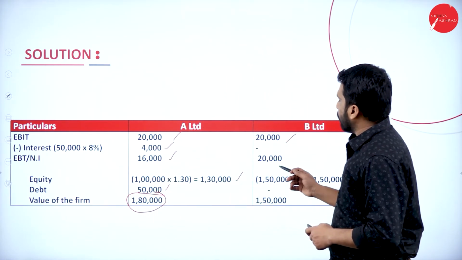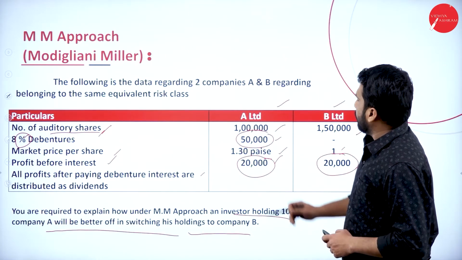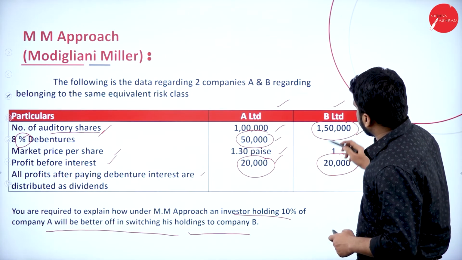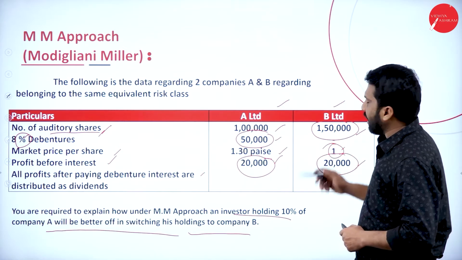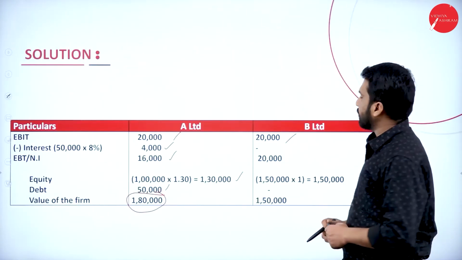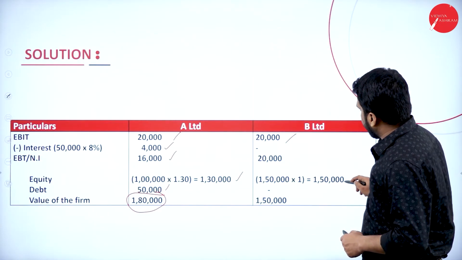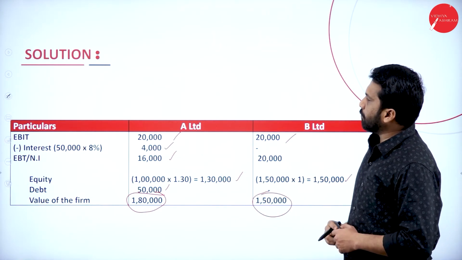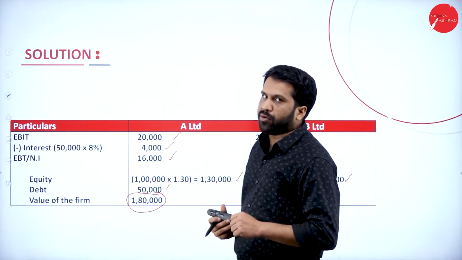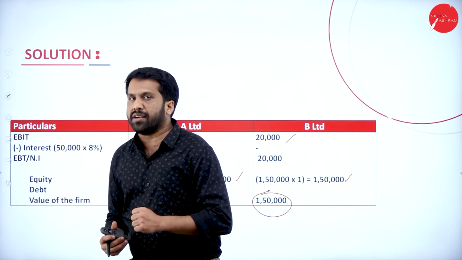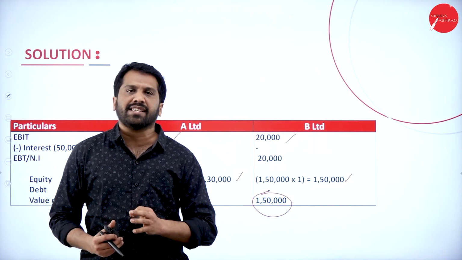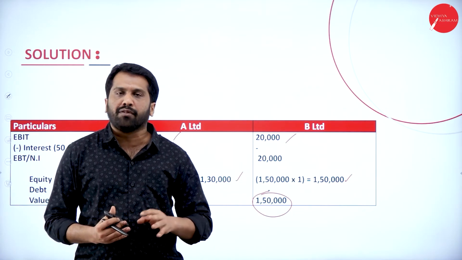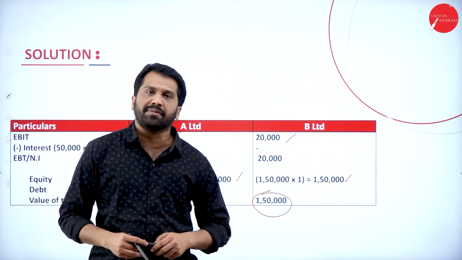Now, similarly, you go for the second one. This will be 1,50,000 shares. What is the price? 1 rupee. 1,50,000 into 1 rupee, 1,50,000 itself. There is no debenture. Your value of the firm is how much? 1,50,000. So your arbitrage process is the easiest one. Normally they will come for 5 or 10 marks in your examination.